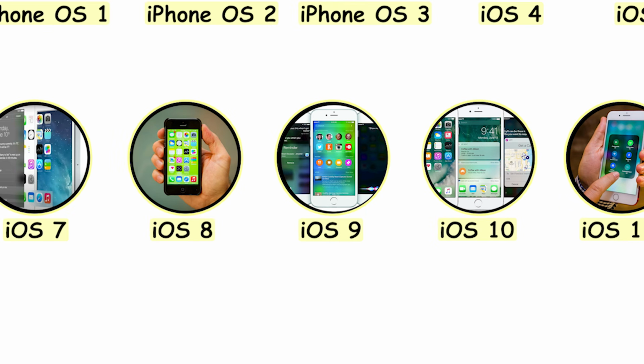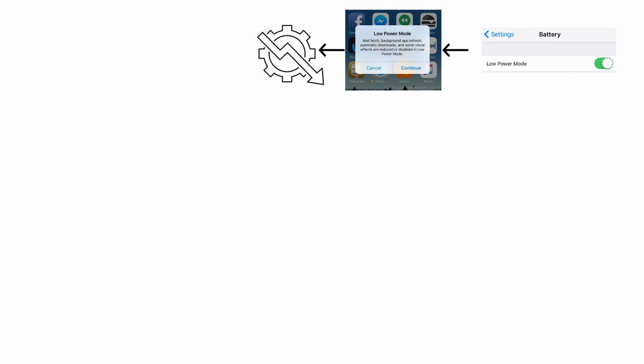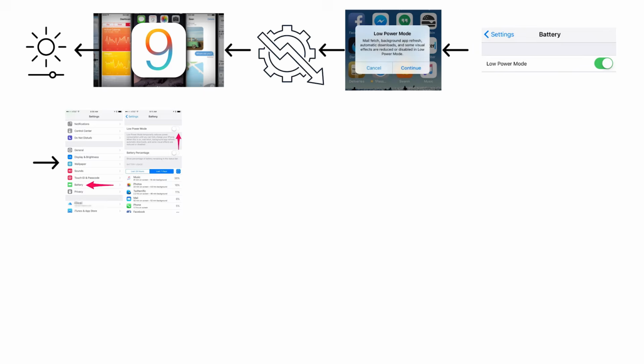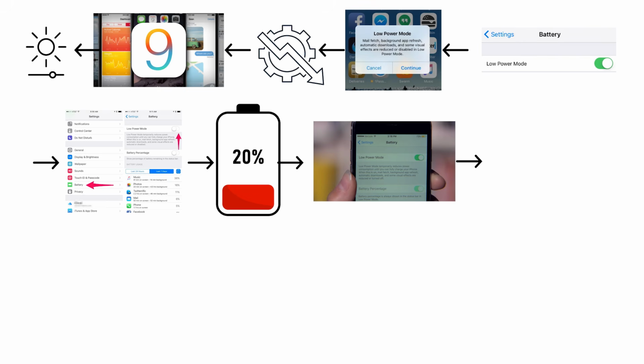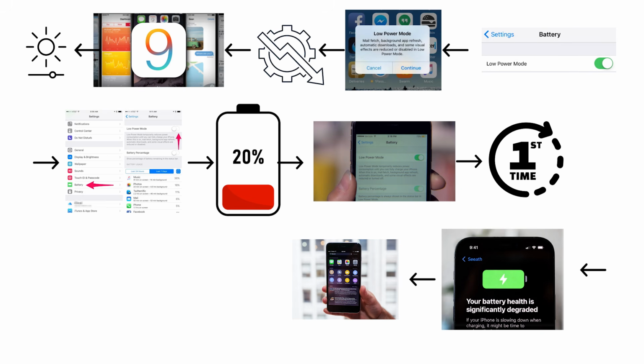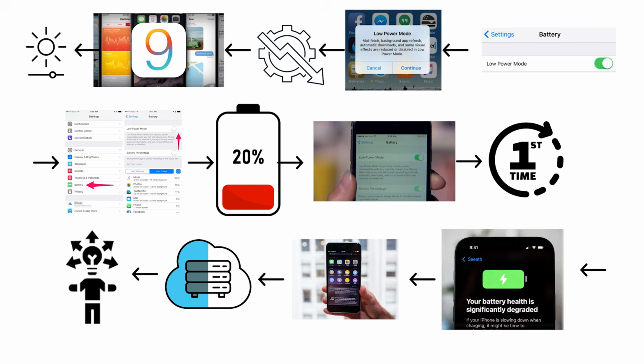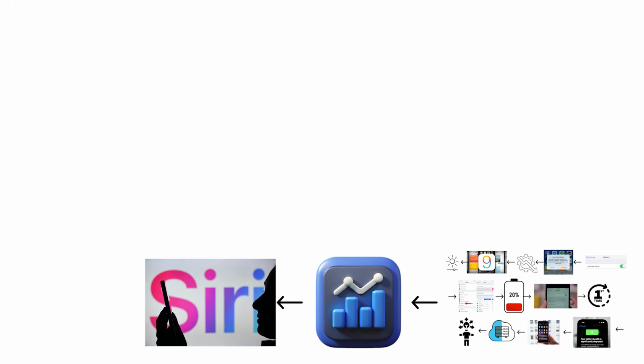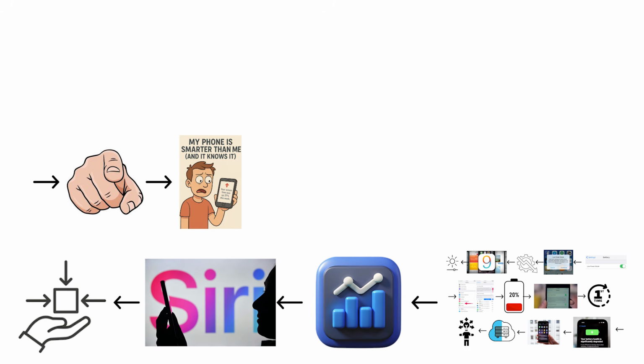iOS 9, low power mode and the battery that finally lasted. iOS 9 introduced low power mode, a setting that reduced background activity, visual effects, and screen brightness to extend battery life significantly. When battery dropped to 20%, the iPhone offered to enable it automatically. For the first time, running out of battery on an iPhone felt manageable rather than inevitable. iOS 9 also improved performance on older devices and reduced the storage required for updates. It introduced proactive suggestions, Siri beginning to learn habits and surface relevant apps before you searched for them. Smaller things, but all of them pointed toward a phone becoming genuinely smarter about its owner.